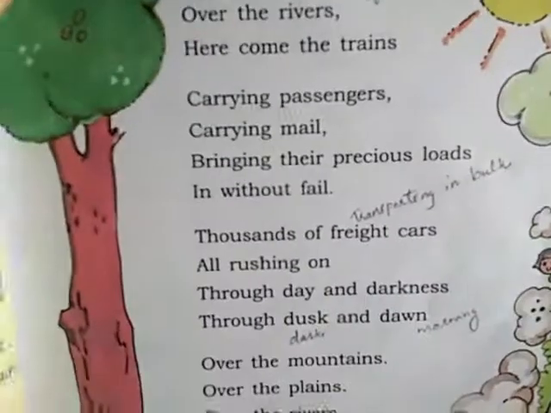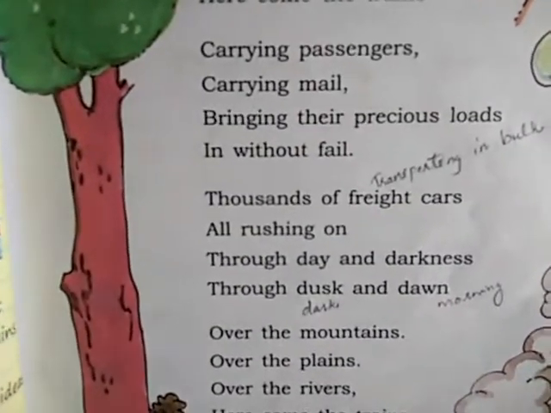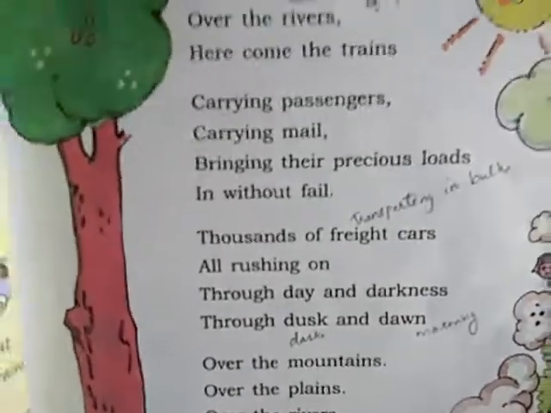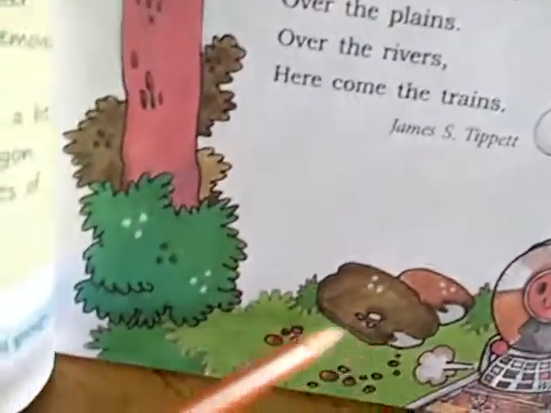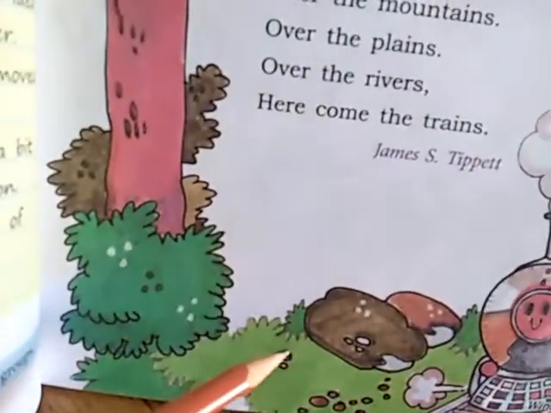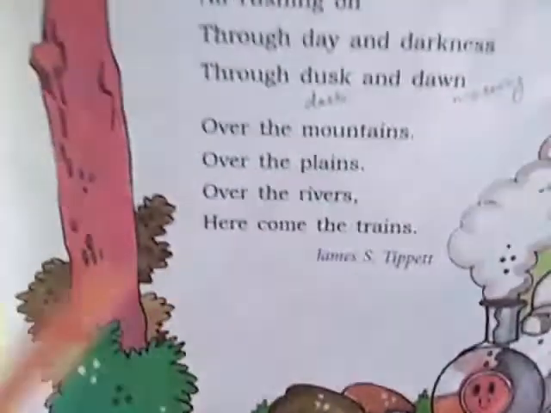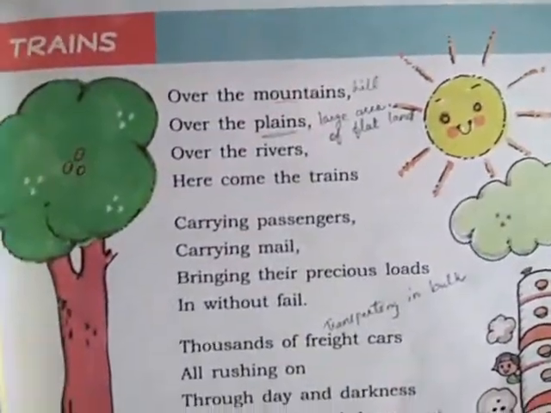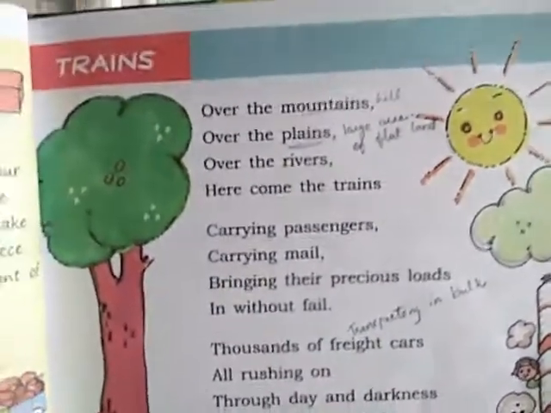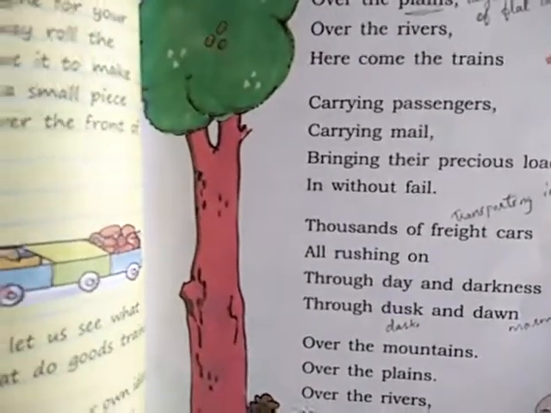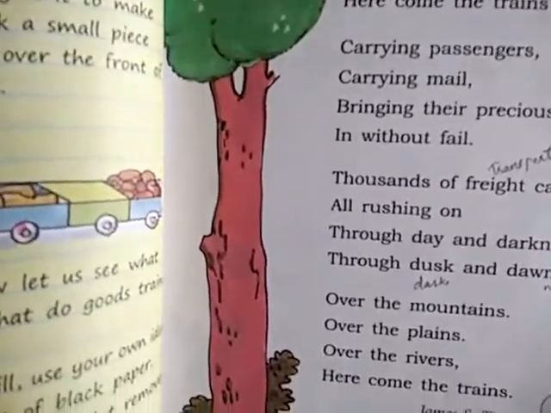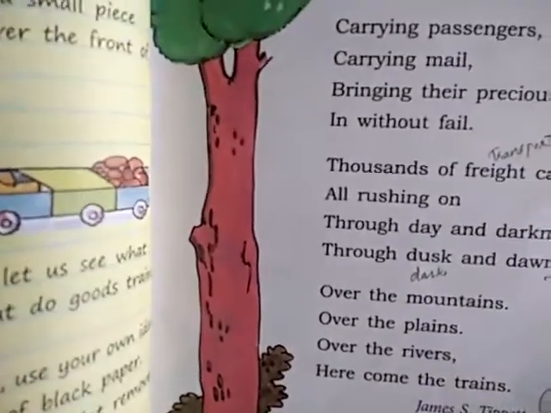Then there is a sun also. You can see the picture. Then there is this another side. You can see also one tree. You see this? Okay, there is one tree also. Then downside you can see some grasses and stone also. 2-3 stones also. Means when the train is going, when we are inside of the train, we can see so many things. Yes or no? When we are inside of the train, we can see so many things.